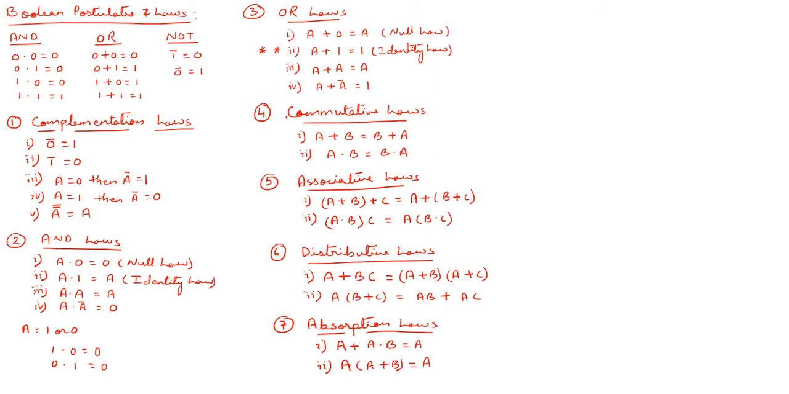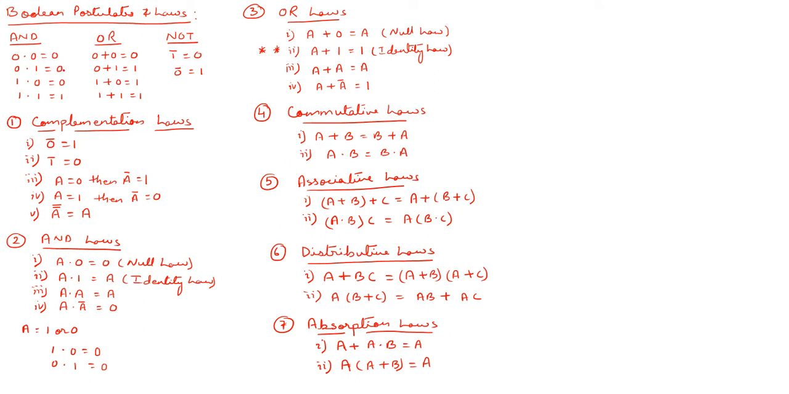Next, coming to the commutative law, that is a plus b equals b plus a, and a dot b equals b dot a. Just have a look at this AND postulate over here in the corner of the video. You can see 0 dot 0. If I take this first column as a, the next column as b, then the third column is the result of a dot b. I'm talking about the second one.